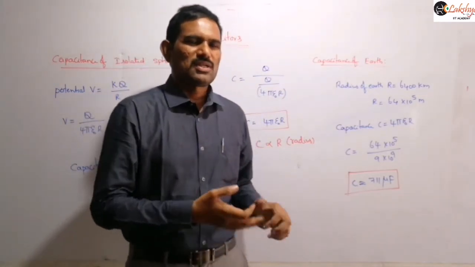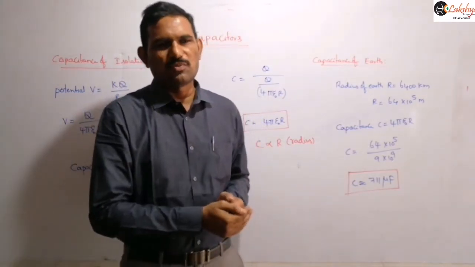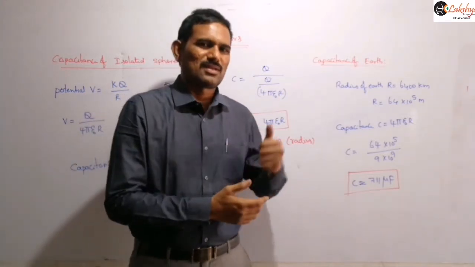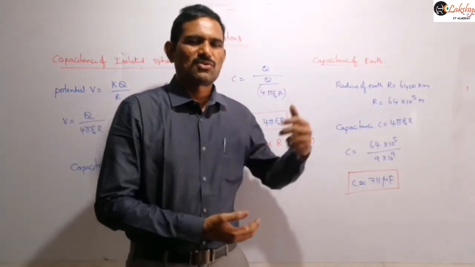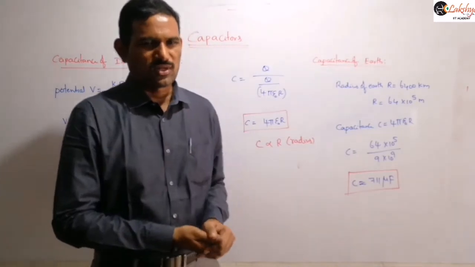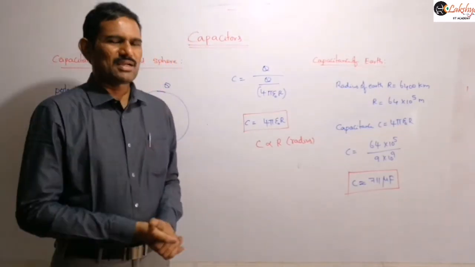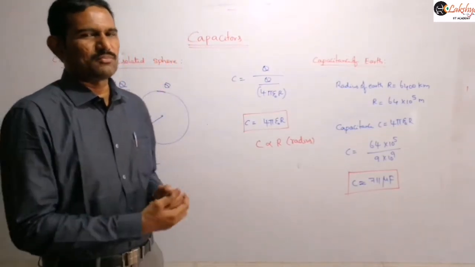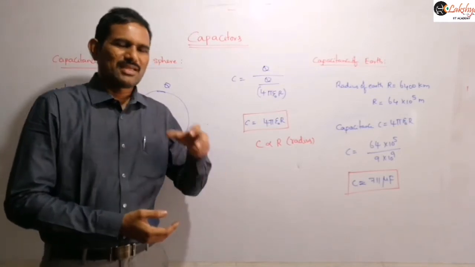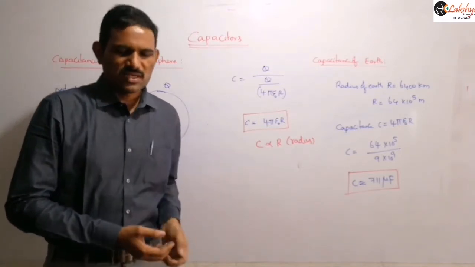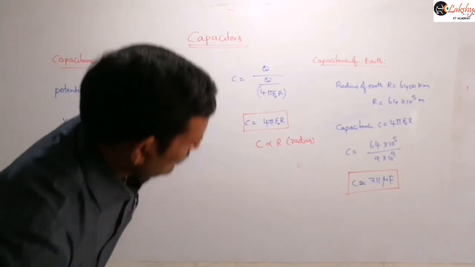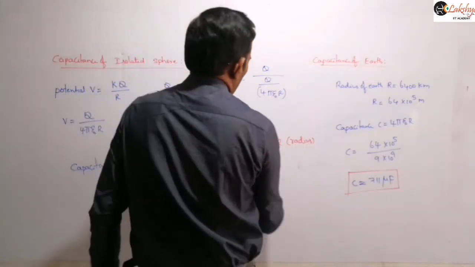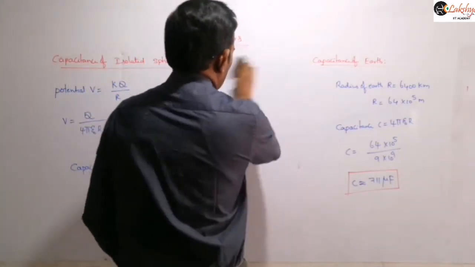And so because of that reason the capacitance is expressed in terms of this. Generally you will get the values in terms of micro, nano or picofarads only, right? And from this you may also calculate what should be the radius of an imaginary capacitor whose capacitance is 1 farad.